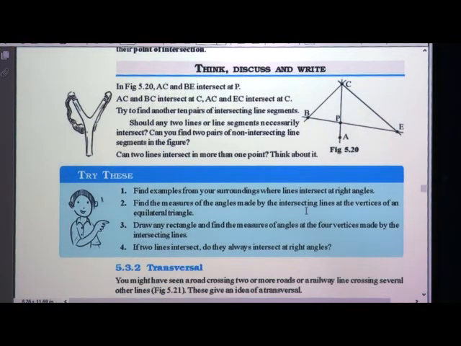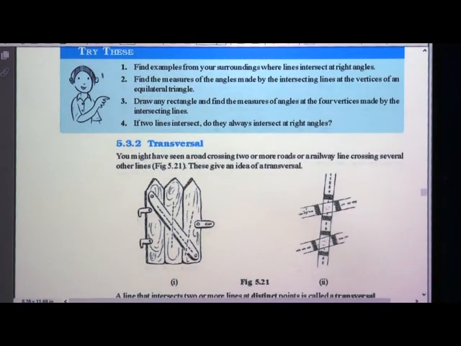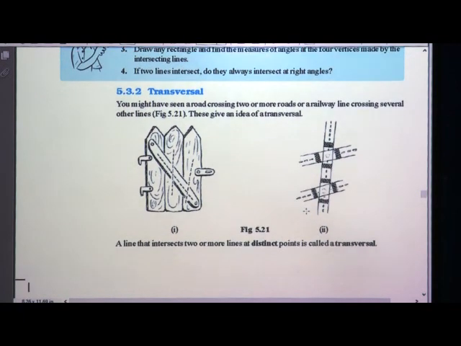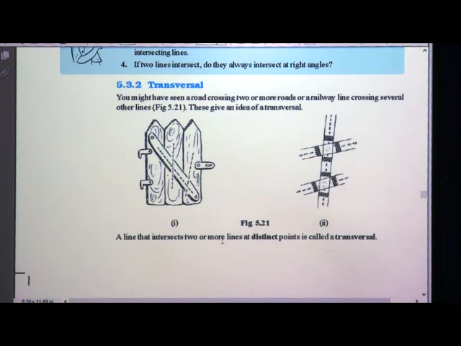Now, what we have to learn in this is a transversal. What is a transversal? You now know intersecting lines. Now we will see this is also a new word for you. You might have seen a road crossing two or more roads, or railway lines crossing several other lines. You might have seen the two lines crossing the railway track.